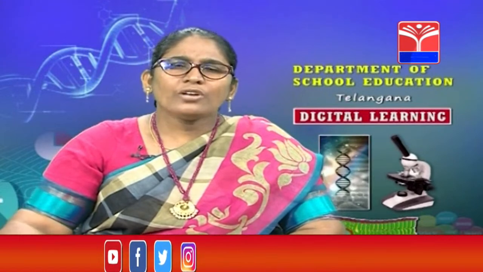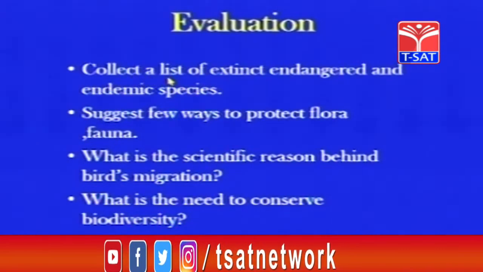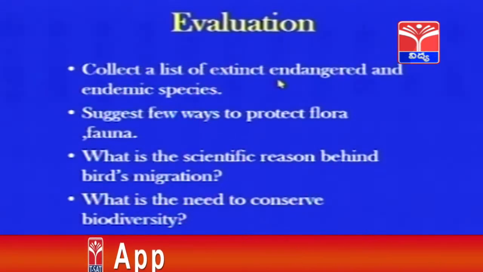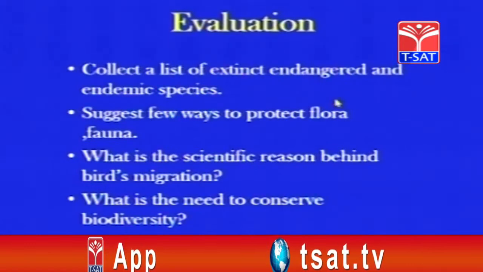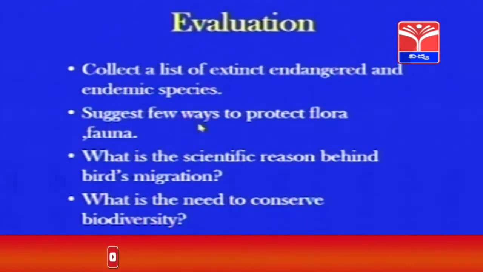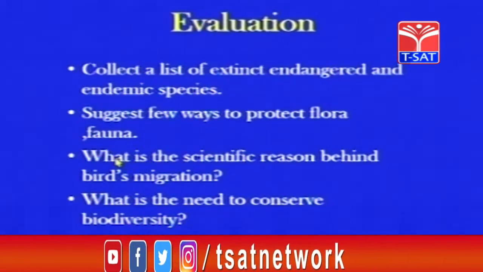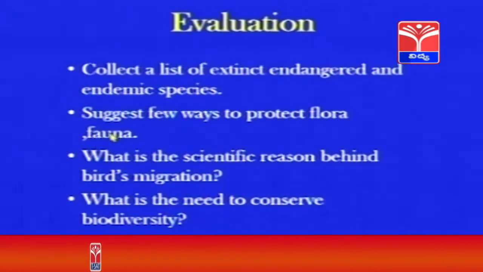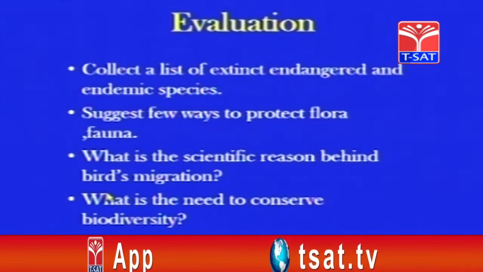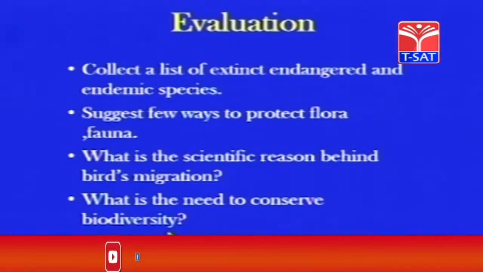So we'll try to evaluate what we have learned in this lesson. You have to collect and make a list of extinct, endangered and endemic species of our country. Suggest a few ways to protect flora and fauna. Do you know what flora and fauna are? Yes, plants and animals. So try to suggest a few methods. What is the scientific reason behind birds' migration? What is the need to conserve biodiversity?